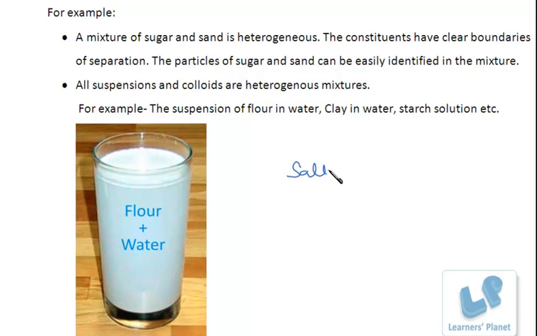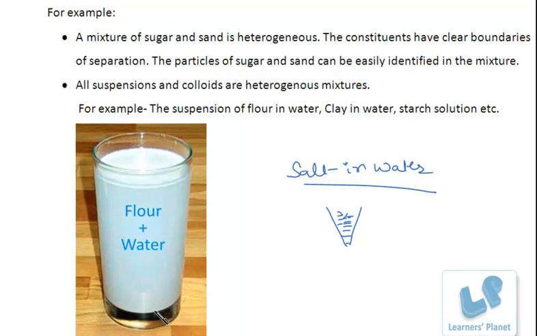So if I am adding salt in water, I'll get a solution of salt and water where I can't see the salt separately in water. It will be uniformly mixed. I can't identify this is the particle of salt, this is the particle of water. But in this case, say flour and water, we can see the flour particles suspended in the liquid. Suspended means it is not dissolved in the liquid.